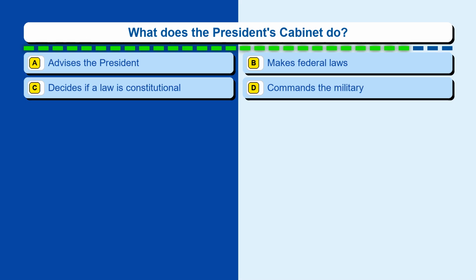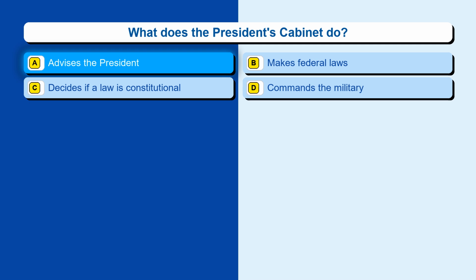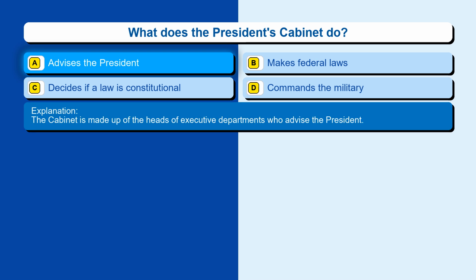Question 43. What does the President's Cabinet do? Option A, advises the President. Option B, makes federal laws. Option C, decides if a law is constitutional. Option D, commands the military. The correct answer is option A, advises the President. The Cabinet is made up of the heads of executive departments who advise the President.